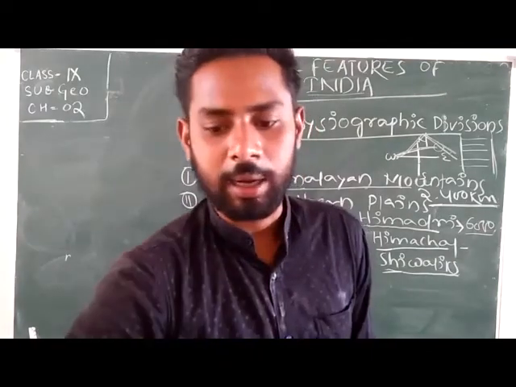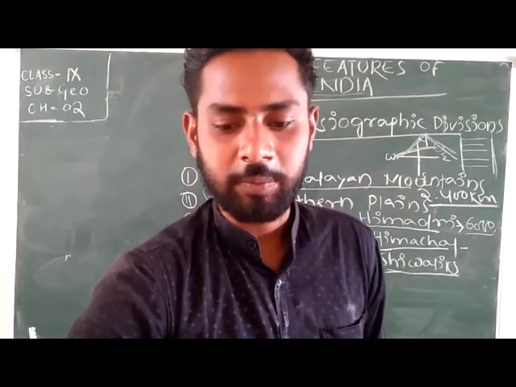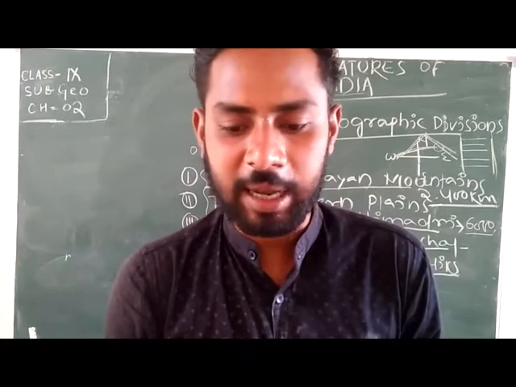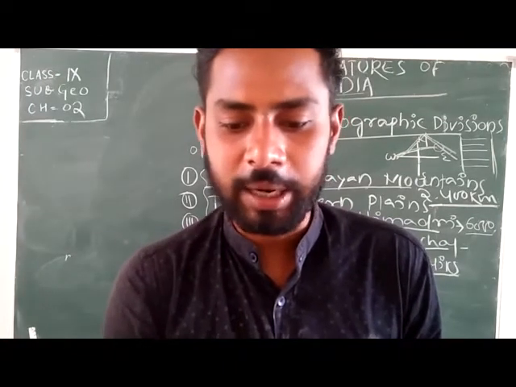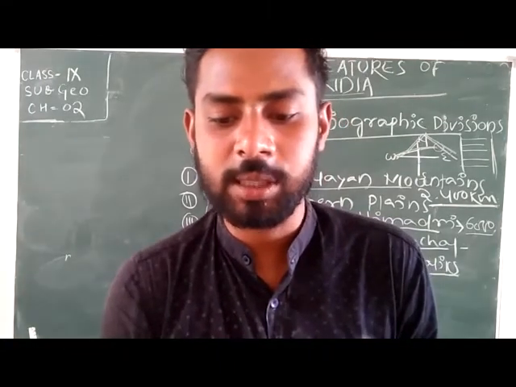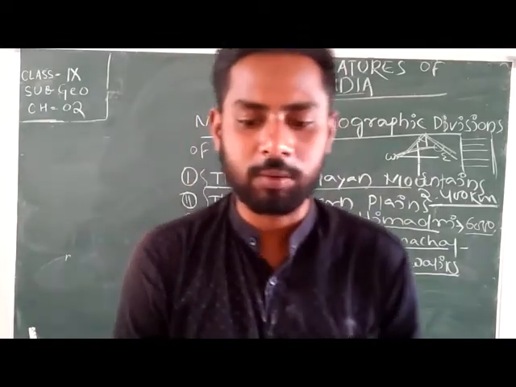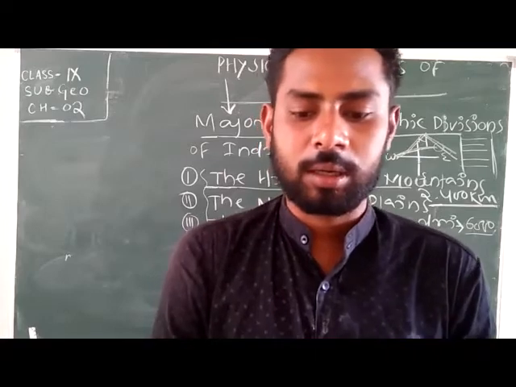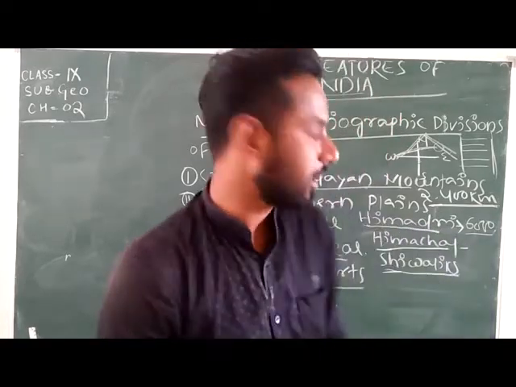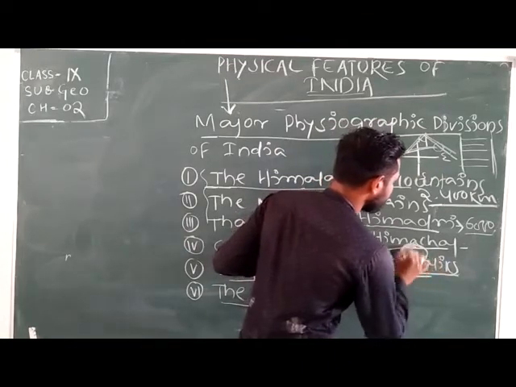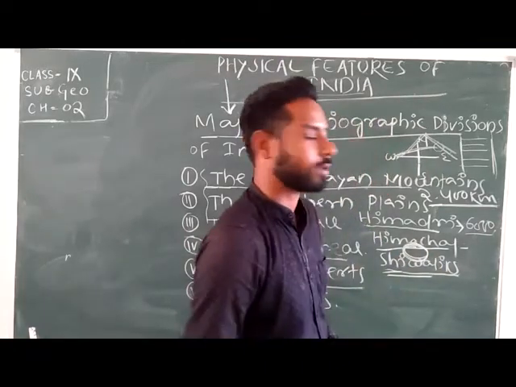Then the longitudinal valley lying between Lesser Himalaya and the Siwaliks is known as duns, or you can say domes. The longitudinal valley lying between Lesser Himalaya, means Himachal, and Siwaliks. Valley name what? Duns.